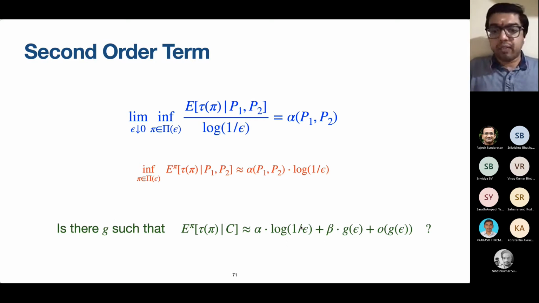What about higher order terms? Can we characterize these higher order terms? Is there a G such that this is true? If it is true, what is the role of beta? What role does beta have? What is the meaning of beta? And so on.